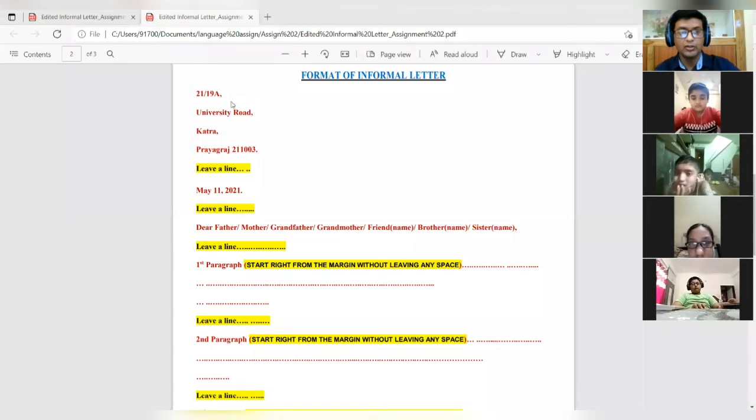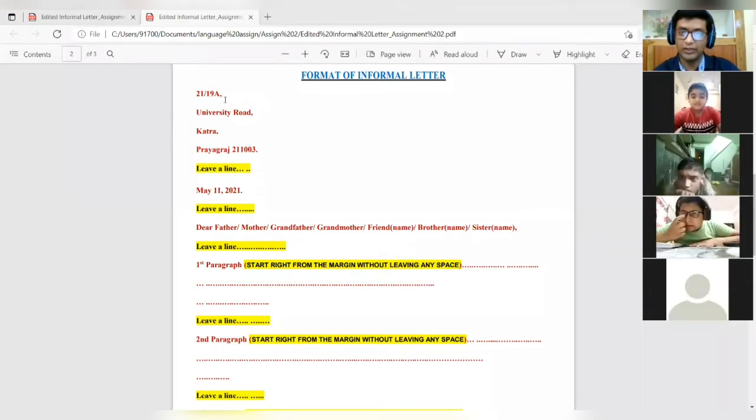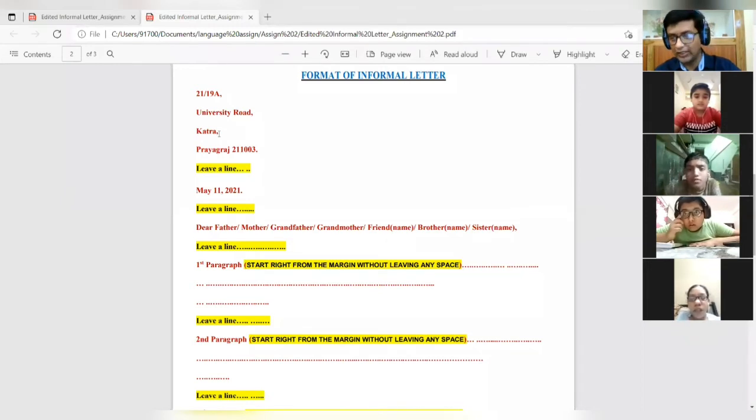All right. So if you see the first line, the house number has been written. And then we have put a comma over here. In the second line, the name of the road is written, again another comma. Then the name of the locality is present, with a comma. Are you having some problem? Then I will zoom it.